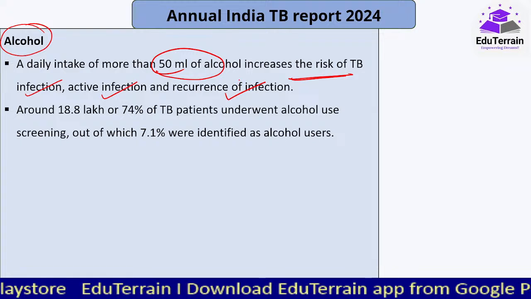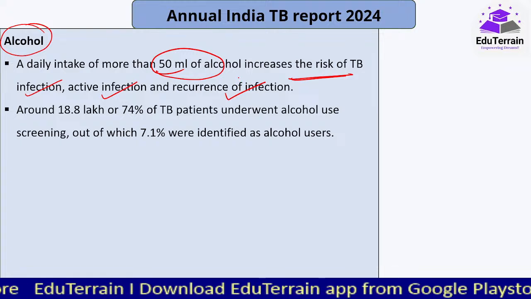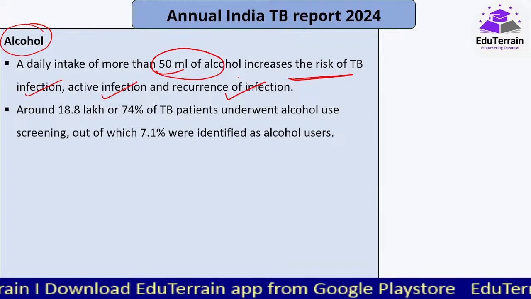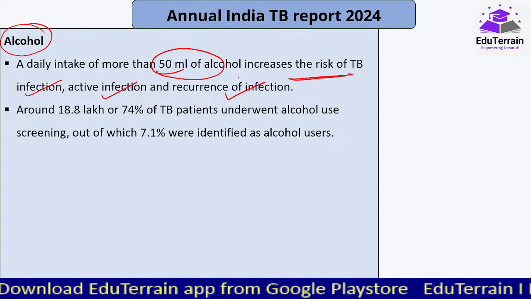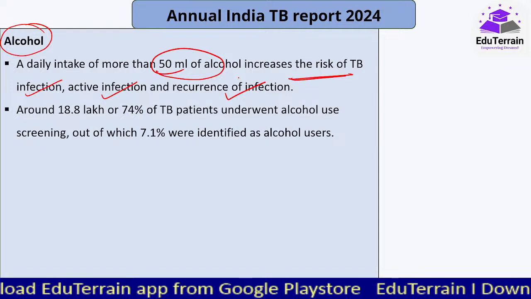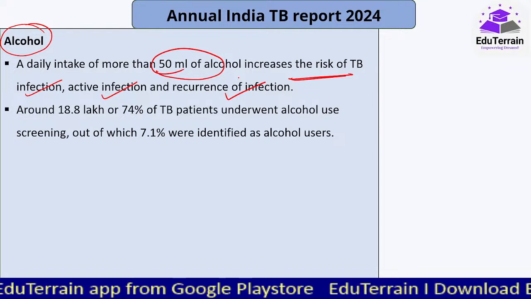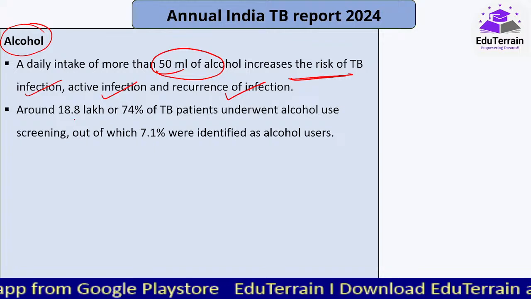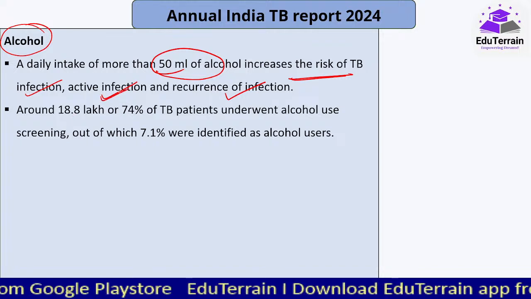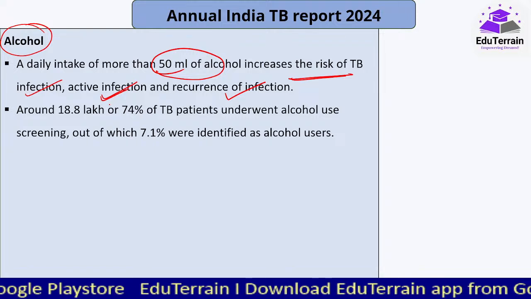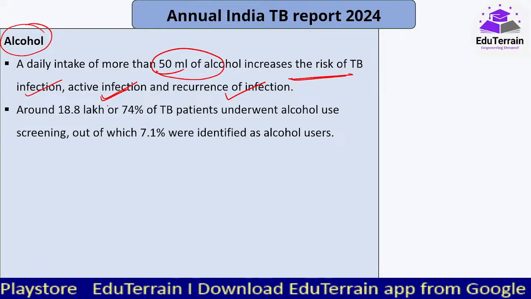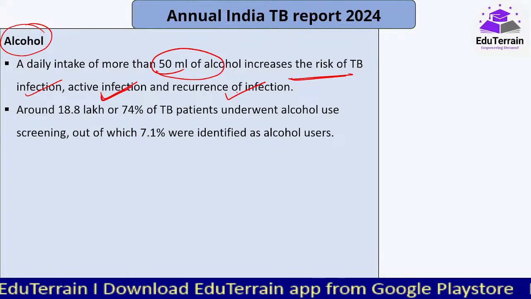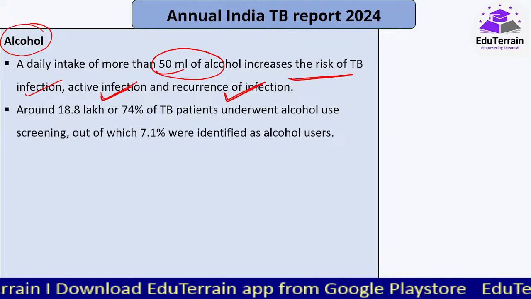Many times there are many bacteria outside, but if you are healthy, even if the Mycobacterium tuberculosis comes to you, it will not be able to attack, though it can be found on you. So TB infection is where you are not completely infected, where the bacteria is present but you are not infected. Active infection incidence is where they are infected, and sometimes relapse, that is, recurrence again.